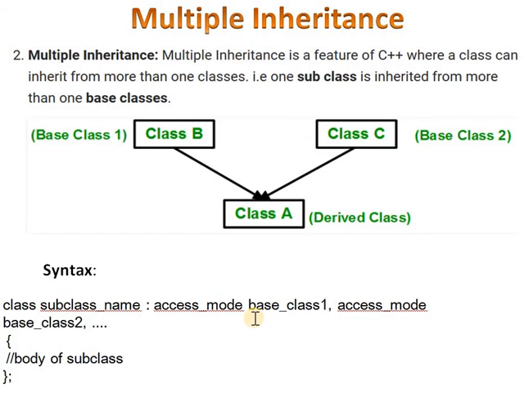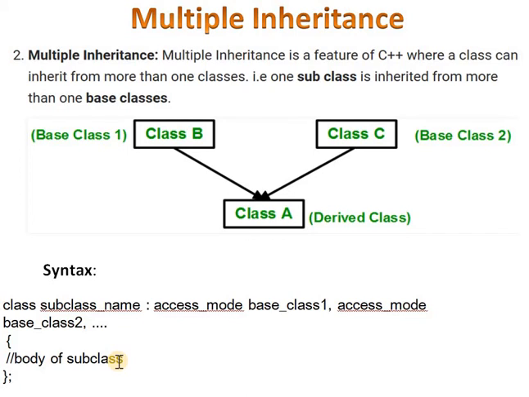Then here is base class 1, the first base class name, and then a comma. After that comma, we again specify the access mode for another base class, that is base class 2. Then we write the body of the subclass, the body of the derived class.